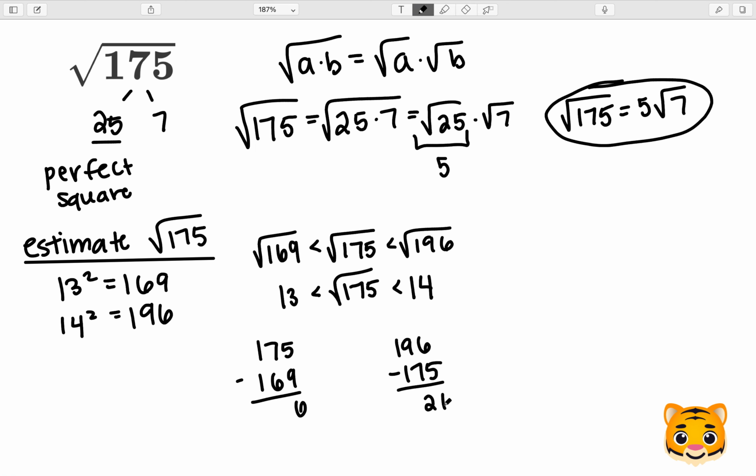As you can see, 175 is closest to 169. Therefore, the square root of 175 is closest to 13. We can therefore rewrite the square root of 175 approximated to about 13.